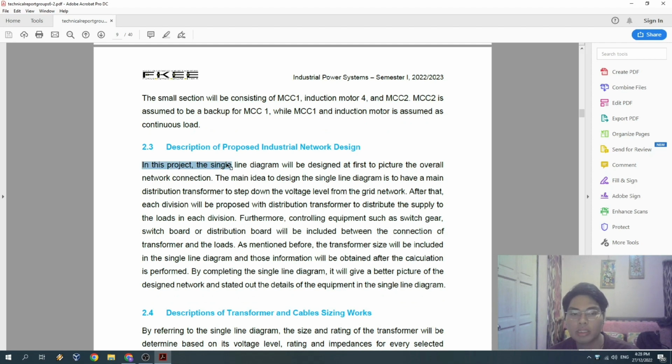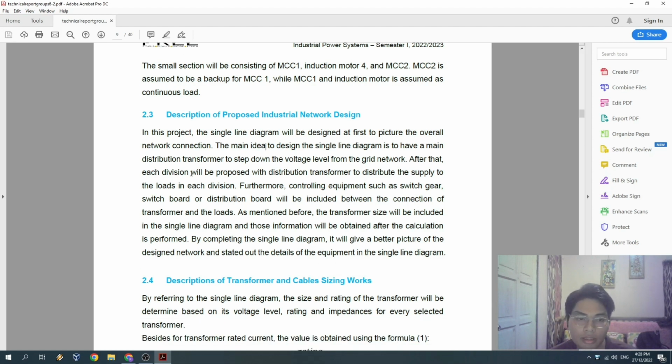So in this project, the single line diagram is what we designed at first to picture the overall network connection. The main idea is to design the single line diagram to have a main distribution transformer to step down the voltage level from the grid network. After that, each division will be proposed with a distribution transformer to supply the load in each division. Controlling equipment such as switchgear, switchboard or distribution board will be included between the connection of the transformer and the load. The transformer size will be included in the single line diagram, and that information will be obtained after the calculation is performed.